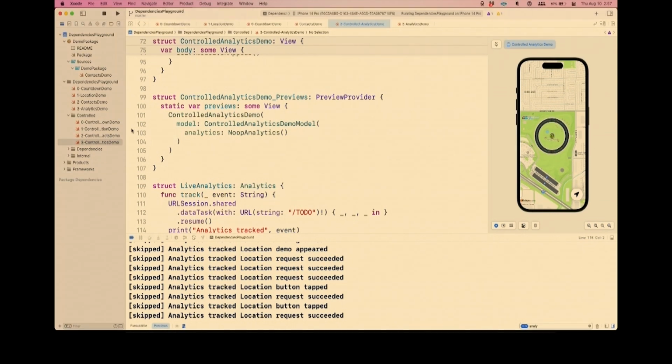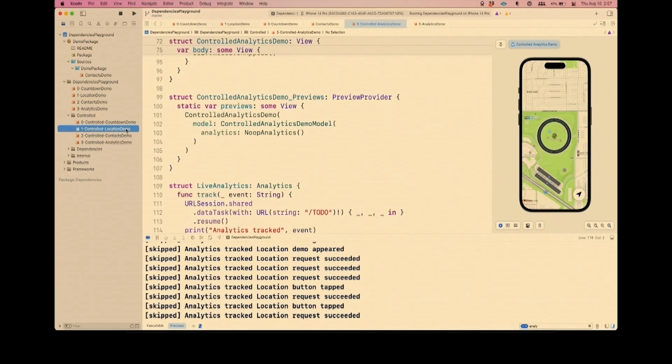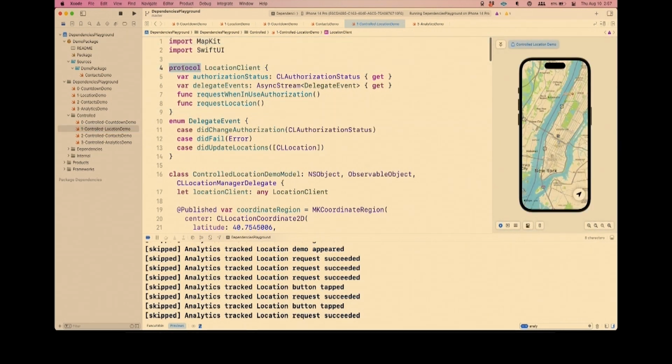actually, this might work still. So what we did is we put an interface in front of the idea of the location manager or interacting with the location APIs. And there were 4 fundamental things we could do. We can get the current authorization status, because that can help us decide what we want to do in the UI, whether they've denied before or we've never asked before. And then we want to be able to ask for authorization from the user. We want to request their current location. And then location managers work with the delegate system. And so our interface will allow us to subscribe to just a stream of delegate events.